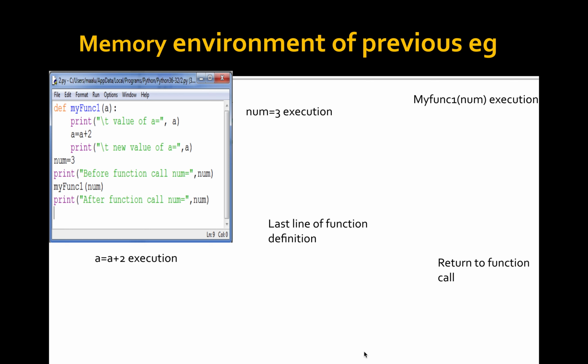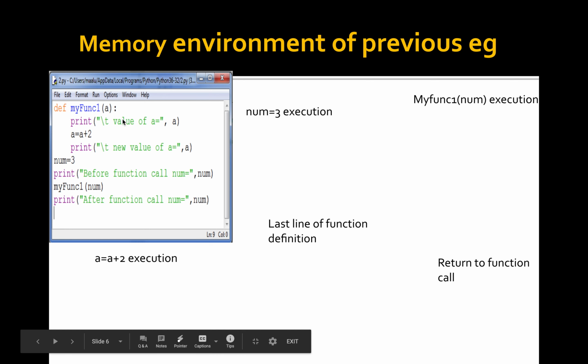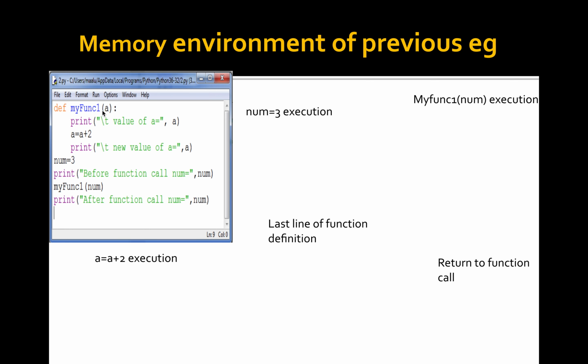So how is the memory environment of this example going on? The first line is executing, then it identifies it's a function definition, so it executes num = 3. At that time, in the global frame, num is assigned the corresponding value. Then the next statement is just displaying the value.